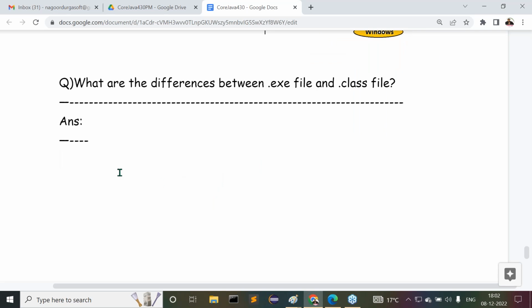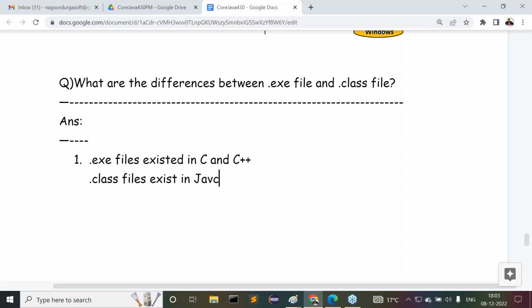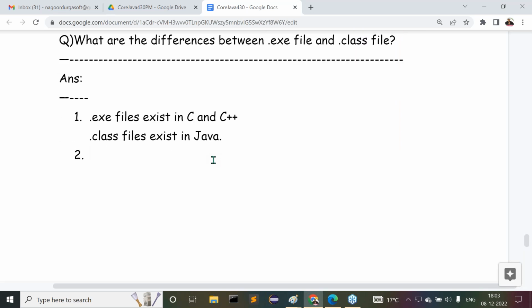All right, sir. Now, 2 minutes. I'll finish this point here, because with this we are able to complete the total point. Now tell me, what points are we able to understand? First one: .exe files exist in C and C++. Next, what about .class files? .class files exist in Java, and .exe files exist in C and C++. That's point number one. Next is point number two. Observe carefully.